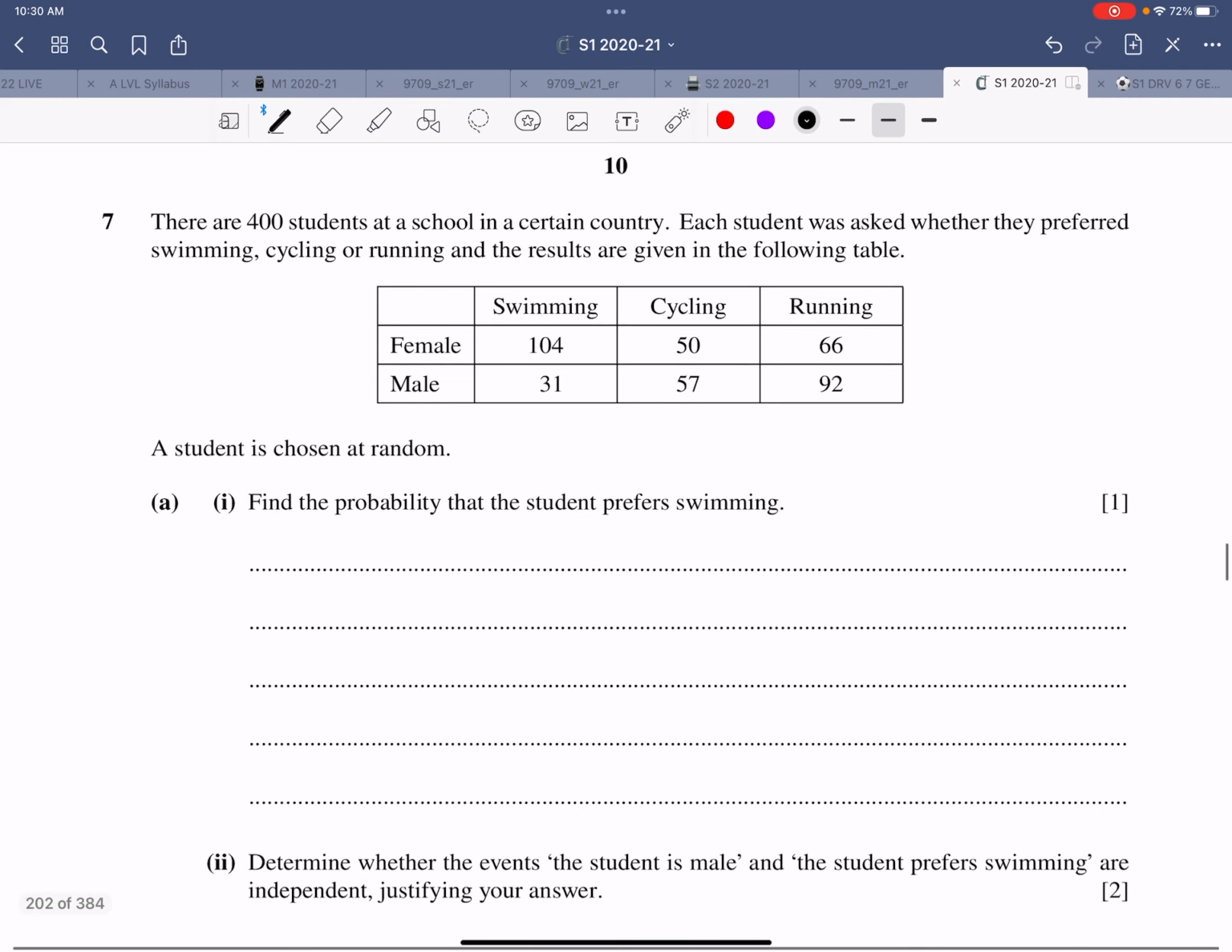A student is chosen at random. Find the probability the student prefers swimming. First of all, the denominator is 400 and the swimming one is 104 plus 31. So 104 plus 31 adds up to 135 over 400. Let me reduce it: 135 over 400, divided by 5, becomes 27 over 80, and we would leave the answer as it is.